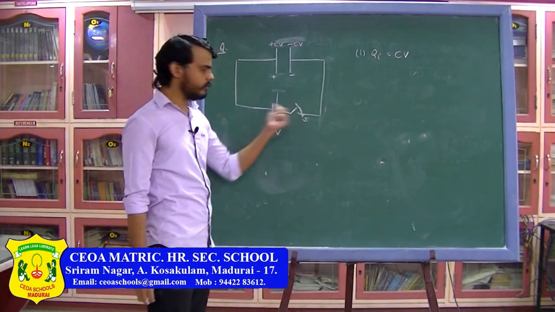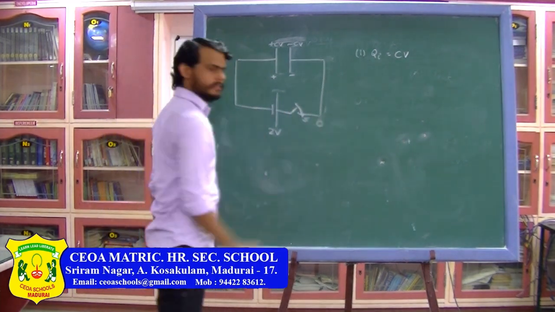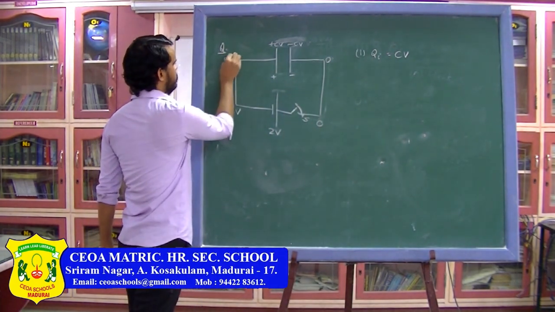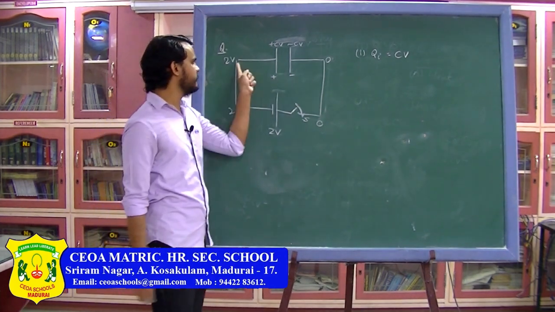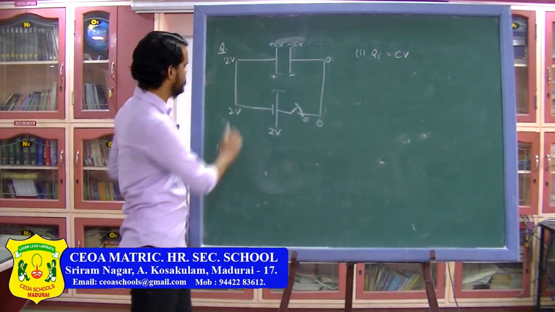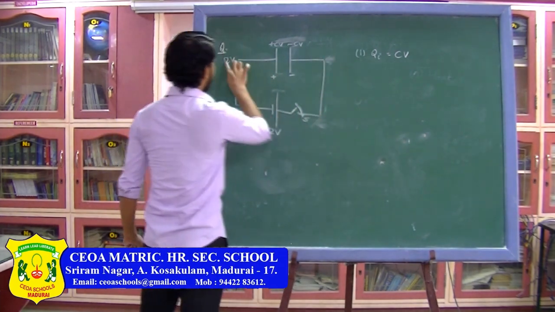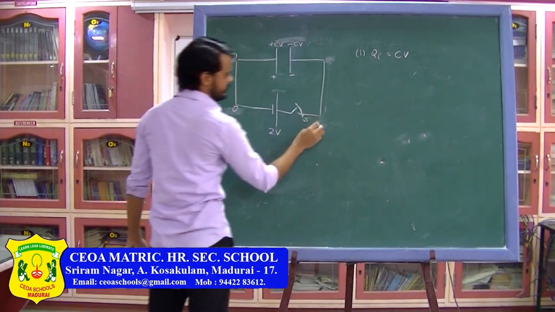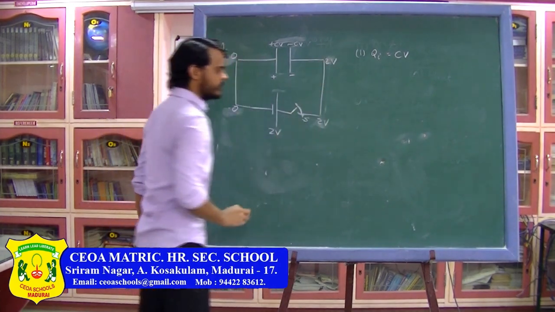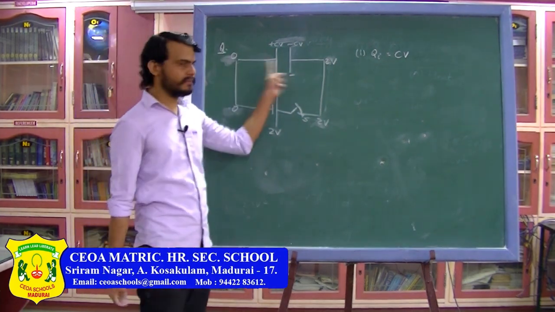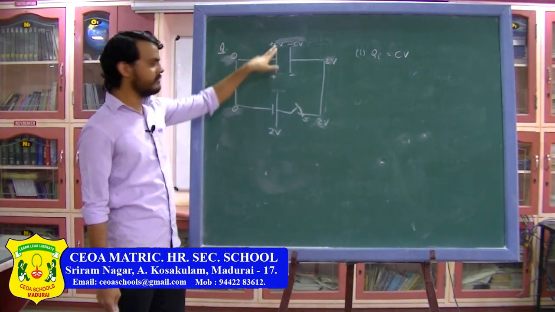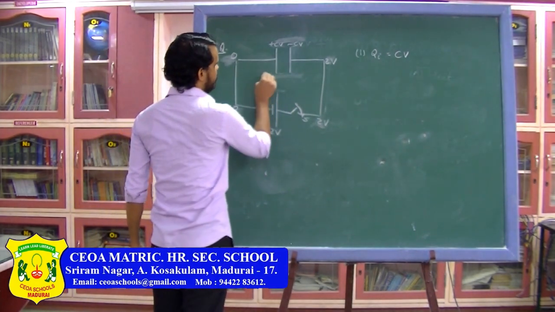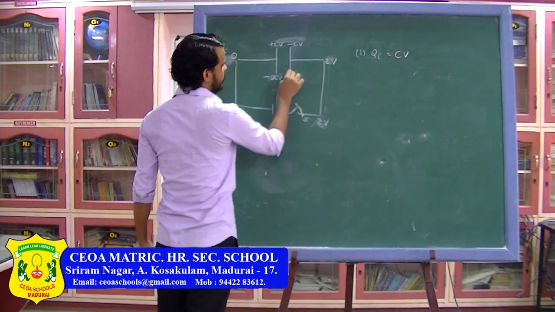Now finally when you close this switch, this potential you can assume 0, so this will also be 0. And here this potential will be 2V and this potential will also be 2V. Assuming the negative terminal as 0 potential, the potential difference across the capacitor is again 2V, but now this plate will become the negative plate and this plate will become the positive plate. So now the charge on this plate will be minus 2CV and the charge on this plate will be plus 2CV.